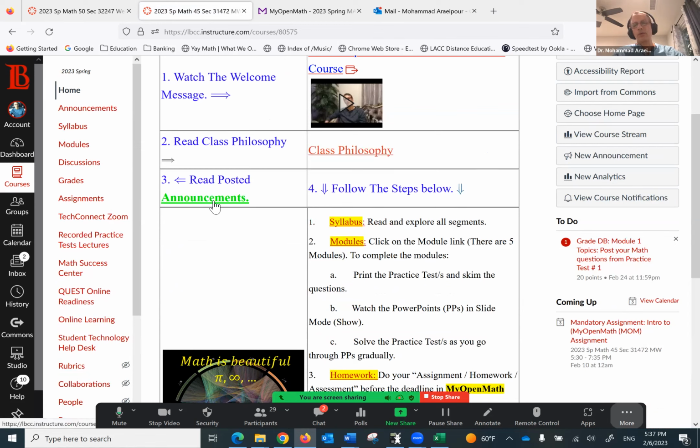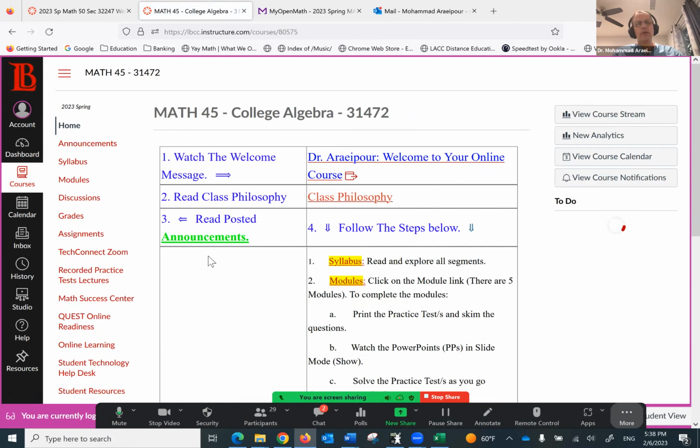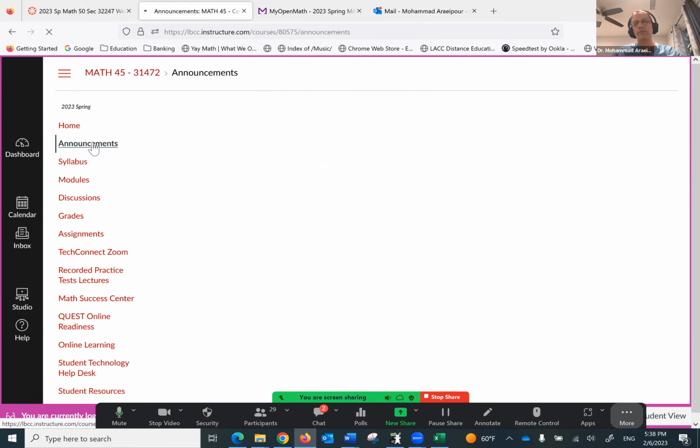Number 3, announcements. Let me put this in student mode. You can get to the announcements right from here, or on the left navigation bar, you see the announcements.